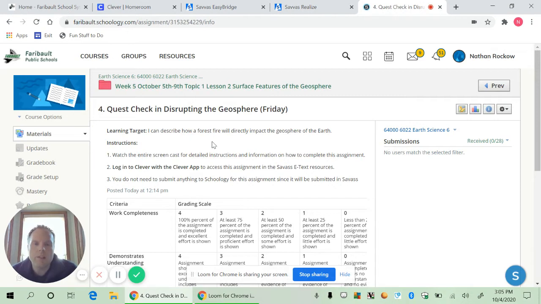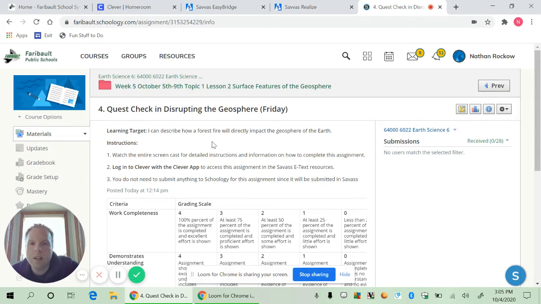After completing the second lesson, we've learned all about how the geosphere is impacted by fires. We've learned all about different landforms on the surface of the Earth. And so in this quest check-in, we're going to check how well you understand the connections between a forest fire and the impacts on the geosphere.